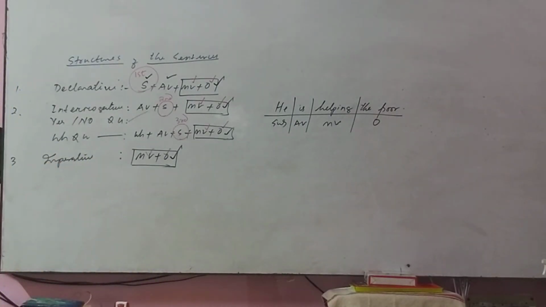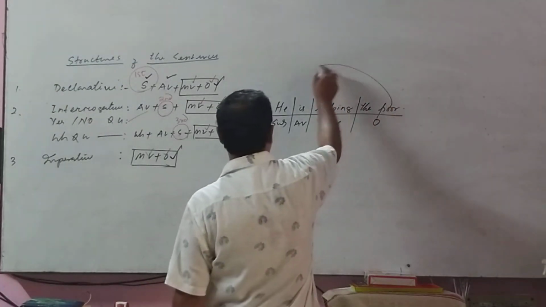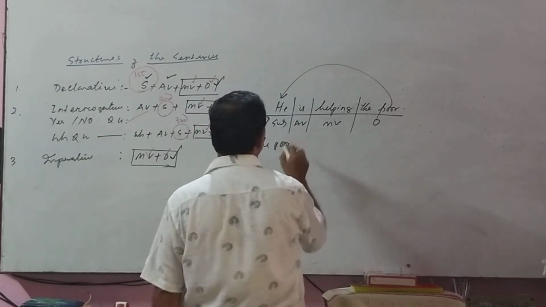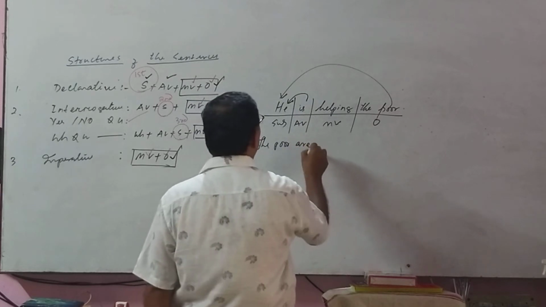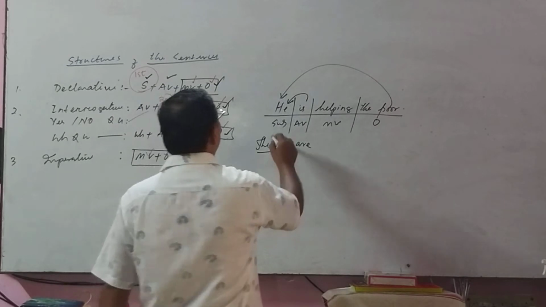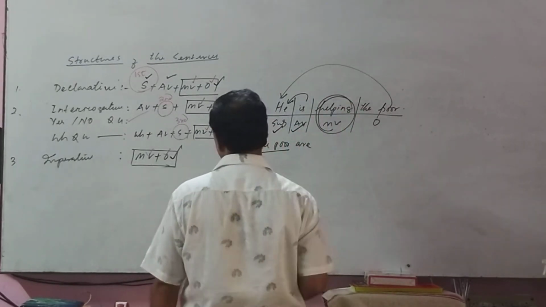Okay, rule number 1: the object replaces the subject. Therefore, here the poor replaces he. Now the auxiliary is will be are, because the poor is plural. Are. Now we finish this one, then come to the main verb. It is V1 ing.